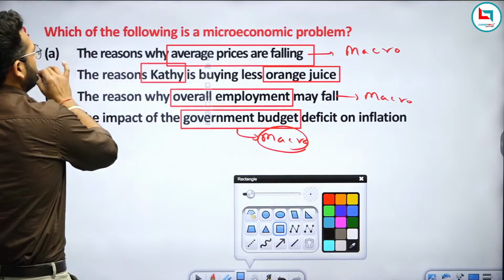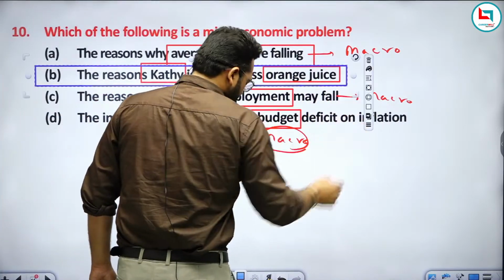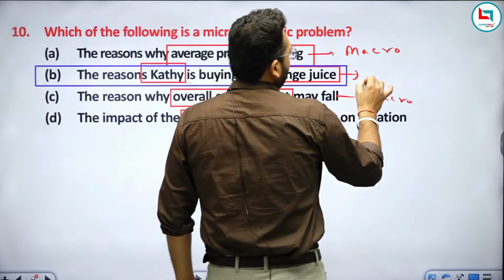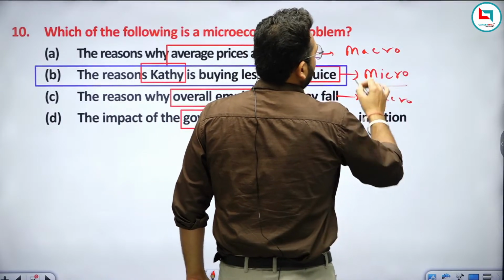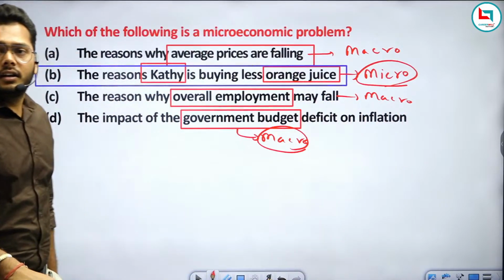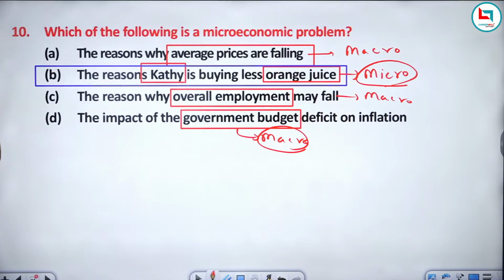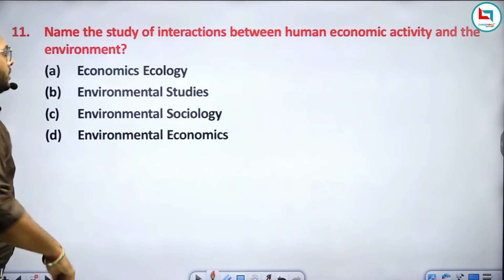This concept is related to what? Microeconomics. Am I clear? Am I clear to everyone? Should we come to the next question?